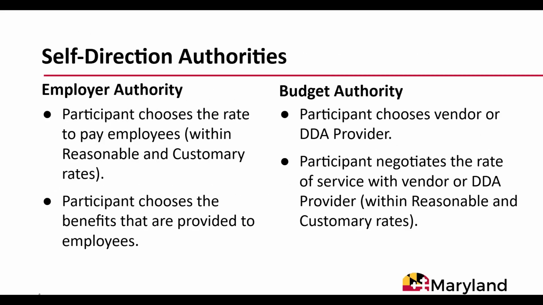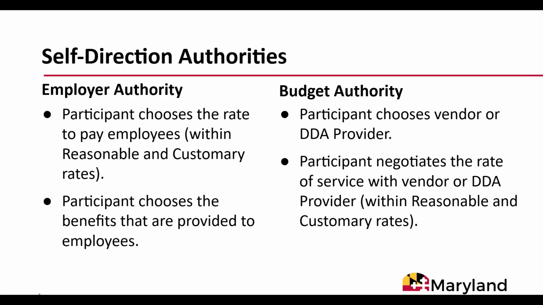Participants have employer authority over some Medicaid waiver services. This means that the participant can be the employer of the person that is providing those services. As the employer, the participant chooses how much the employee is paid, what benefits they receive, and what their expectations are for the employee. The participant hires, terminates, and supervises under employer authority. Under employer authority, the participant is required to follow all employment laws and is also required to pay employees within the DDA's established reasonable and customary standards.